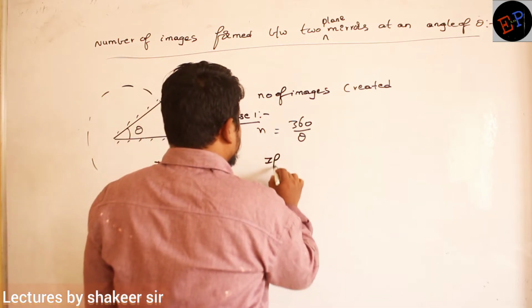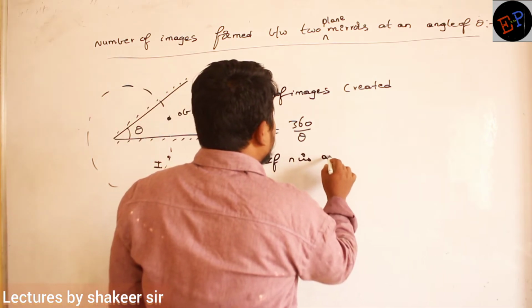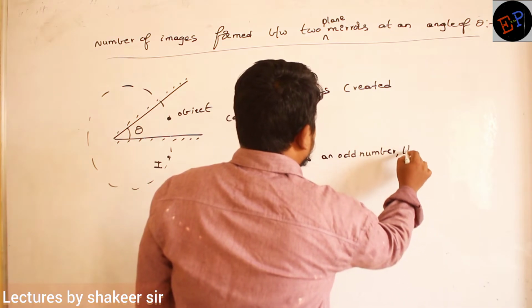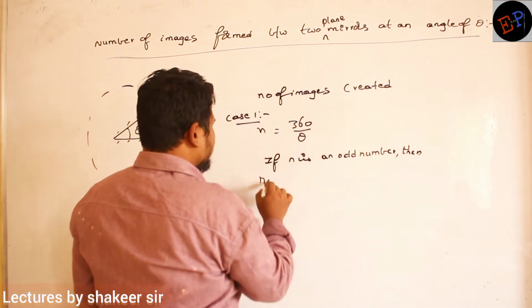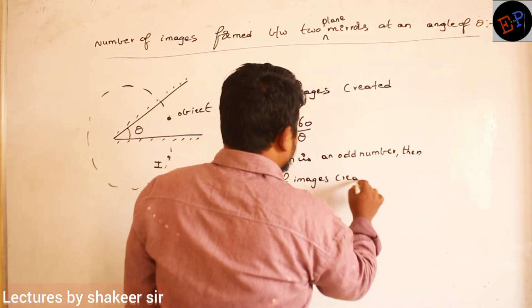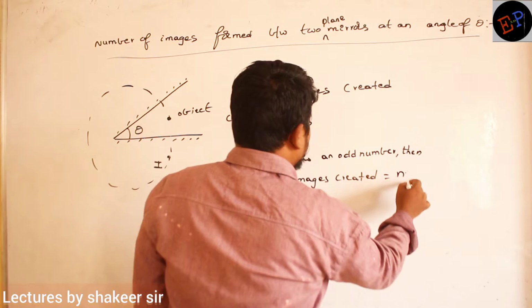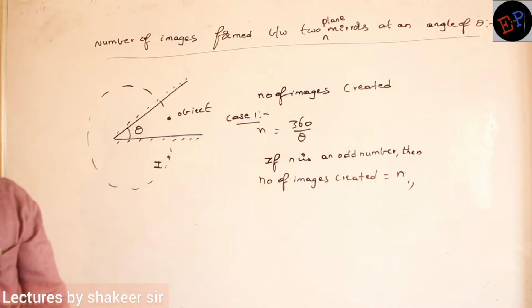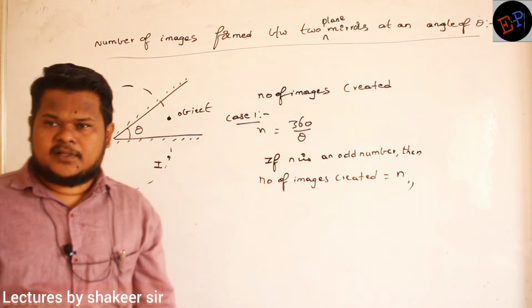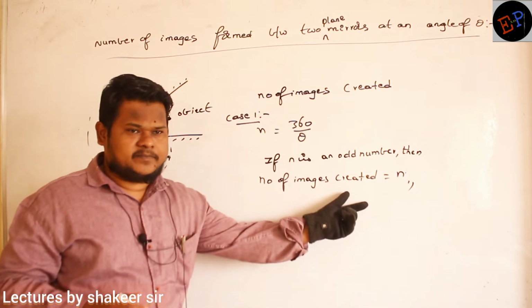So if n is an odd number, then the number of images created is equal to n only. If you get n to be an odd number, then what will be the number of images created? The number of images created will be n only. Are you able to understand?